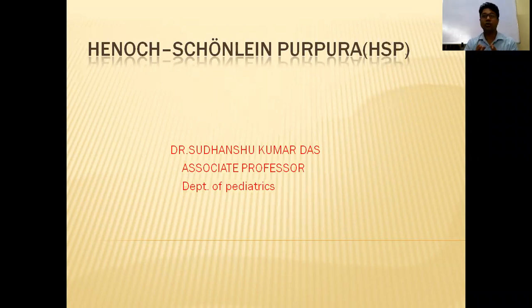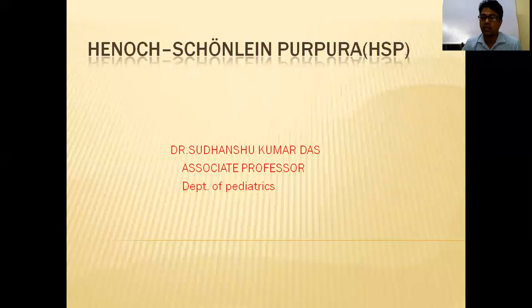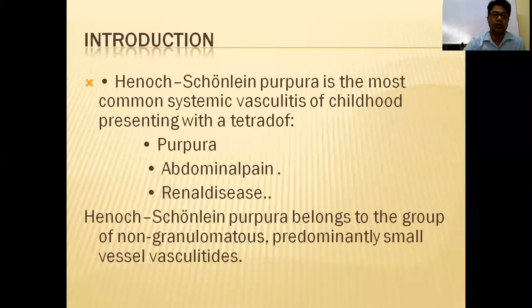Next, I have to tell you a common vasculitis, that is Henoch-Schönlein purpura. So what is Henoch-Schönlein purpura? Henoch-Schönlein purpura is a small vessel vasculitis. It is an IgA, immunoglobulin A mediated vasculitis. Okay. So Henoch-Schönlein is the most common systemic vasculitis of childhood with tetrad features.